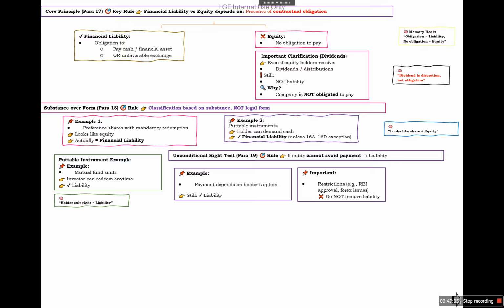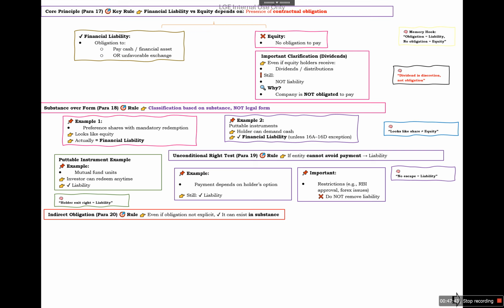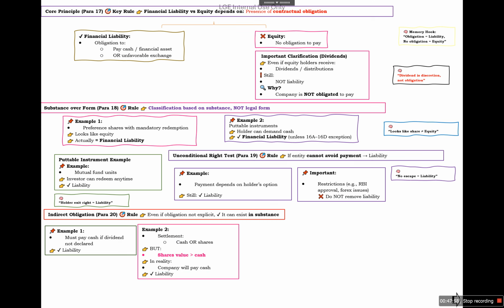Restrictions. For example, RBI approval is not there. We are not eligible for the forex. This does not remove the liability. So no escape from liability. Indirect obligation rule: even if the obligation is not explicit but it can exist in substance, then also it will be called a liability. For example, must pay cash if dividend was not declared, it is a liability.